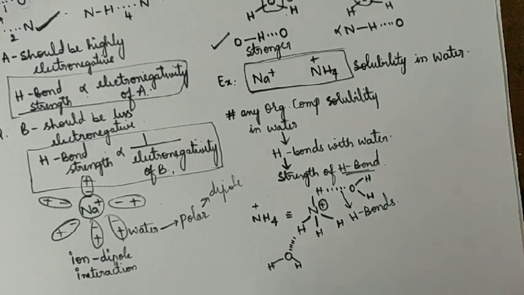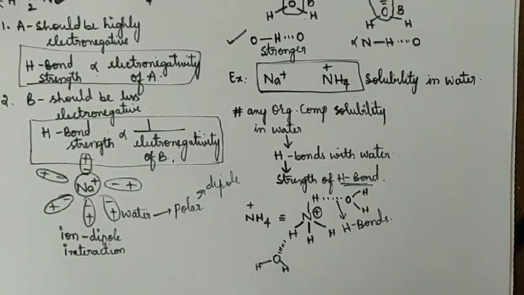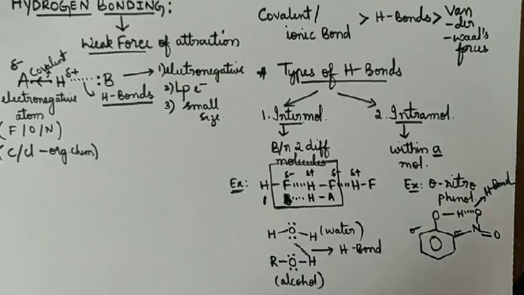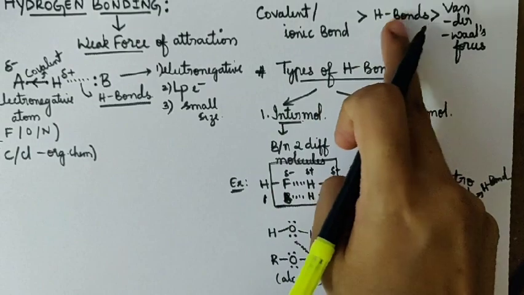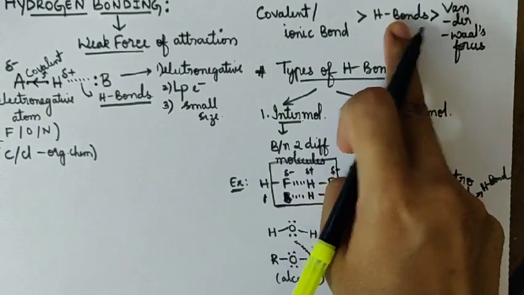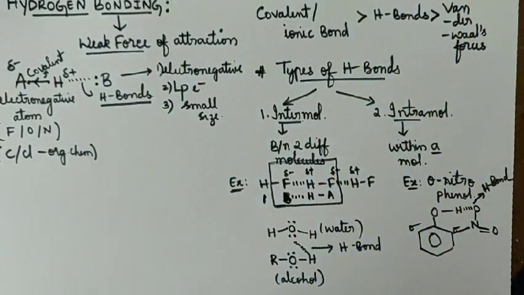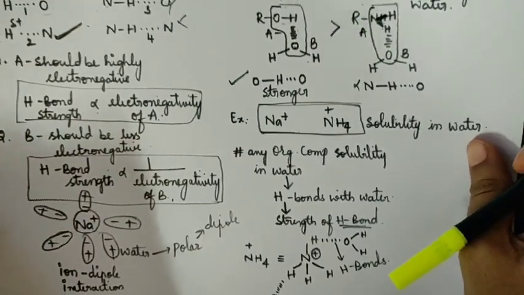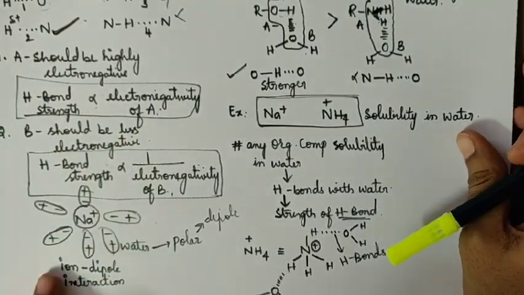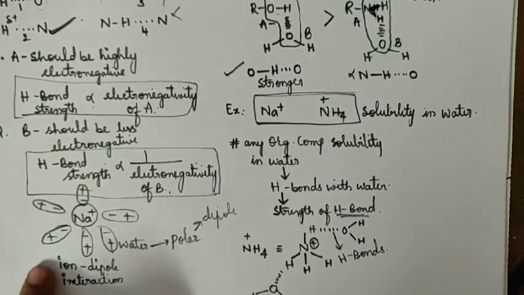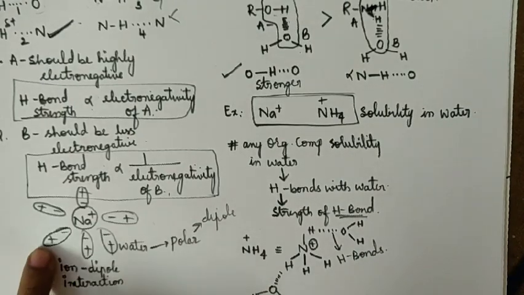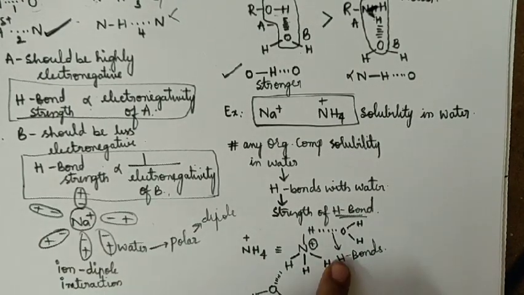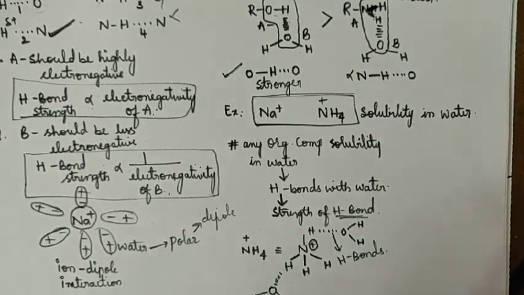We have discussed the strength of the types of bonding. Here you can observe that hydrogen bonds are stronger when compared to van der Waals forces. Here it is a van der Waals force of attraction, that is, ion dipole interaction. Here it is hydrogen bonding. Then obviously which is the stronger bond?